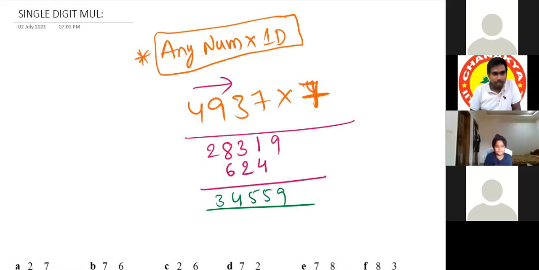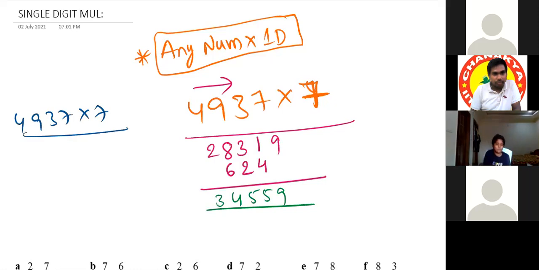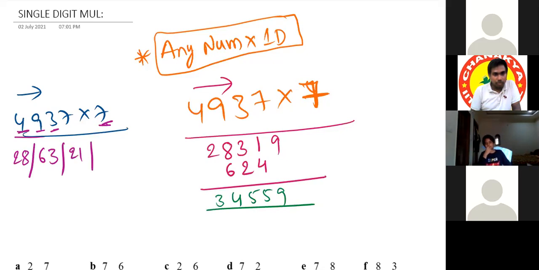Sir, I didn't understand. Okay, see. 4937 into 7. Let me explain again. See, 7 4s are 28. 28 we have to balance with 7 9s are 63. 63 we have to balance with 7 3s are 21. 21 we have to balance with 7 7s are 49.